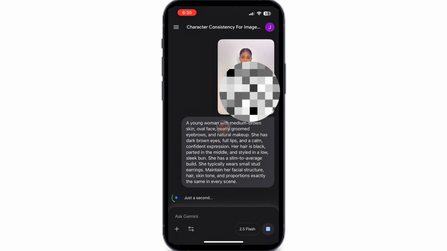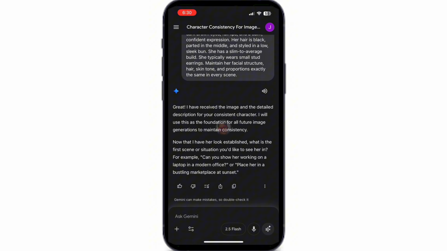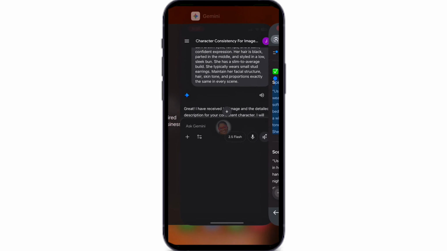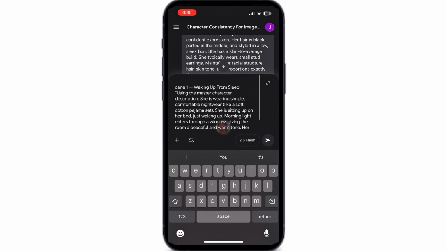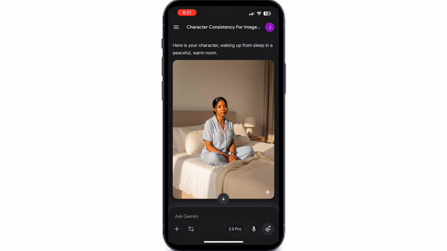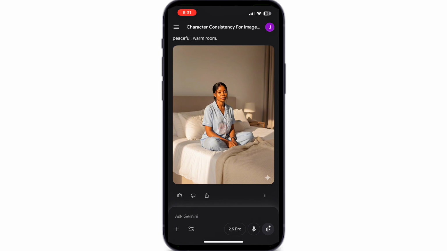Gemini replied, "Great, I have received the image and detailed description. I will use this as the foundation to maintain consistency." This is exactly what we want. Now it asks for the first scene. So I copied the first scene from ChatGPT, pasted it into Gemini, and generated the image. The result was beautiful, clean, accurate, realistic, and consistent.